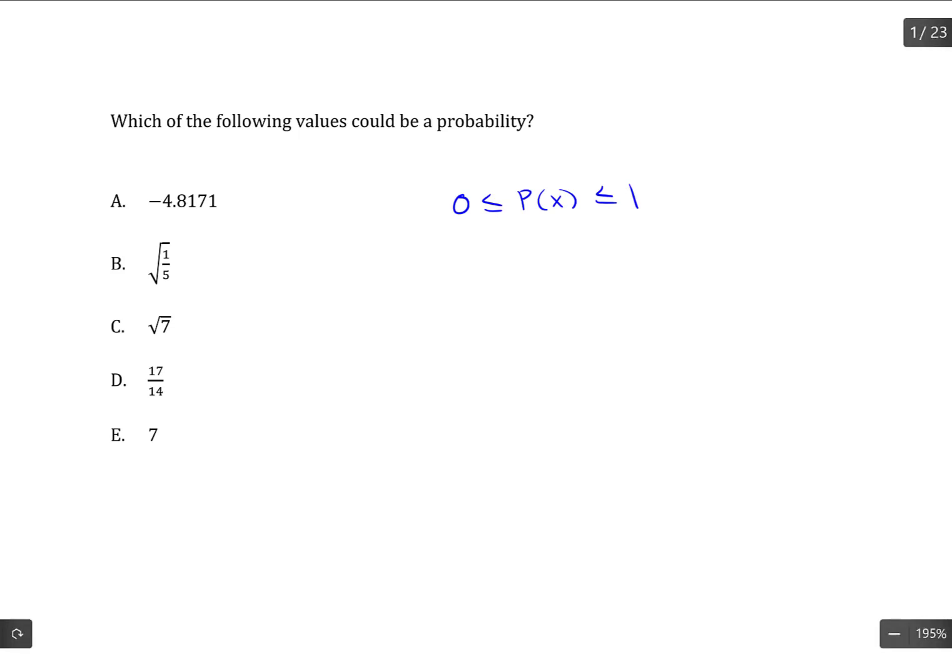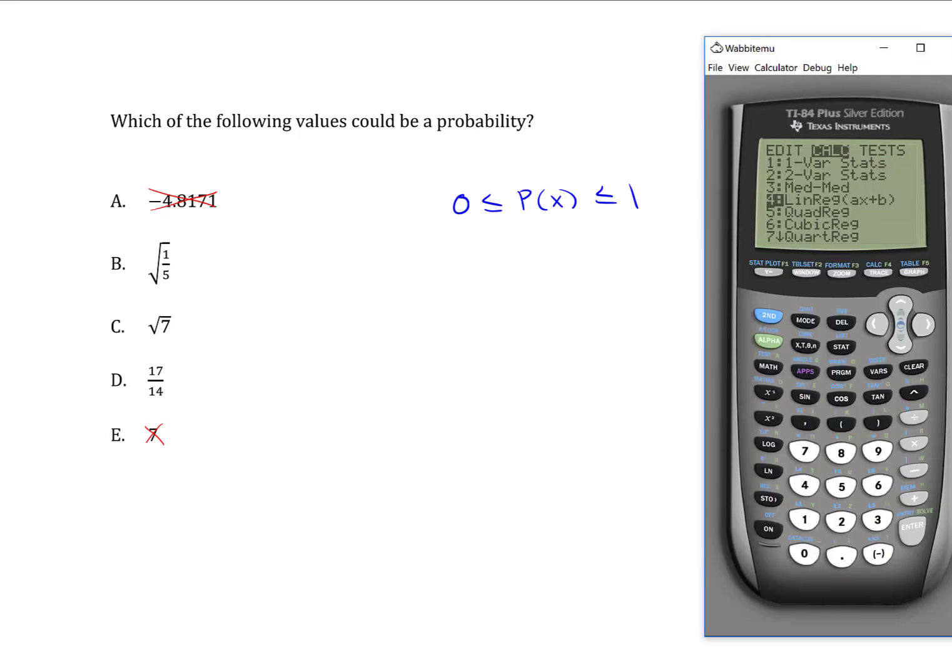So, for instance, this number that's negative, that could not be a probability. And that's easy to see right off the bat. 7 is as well. But the other values here, we have maybe not quite so much familiarity with what those are. And if you don't, that's okay. You can use your calculator and you could find an approximation.